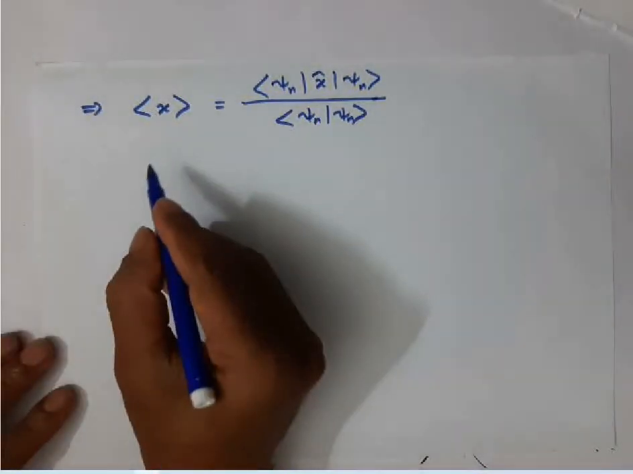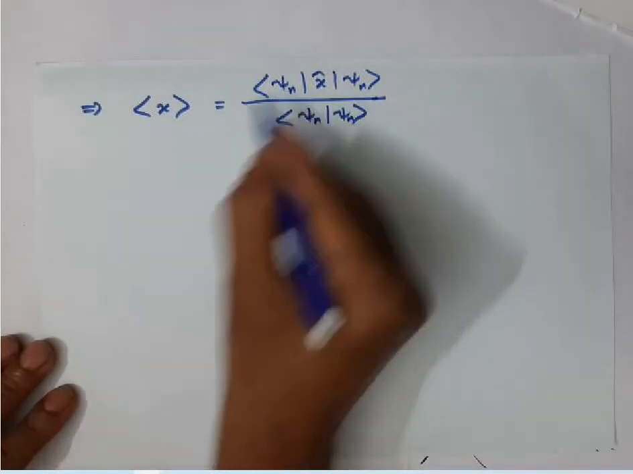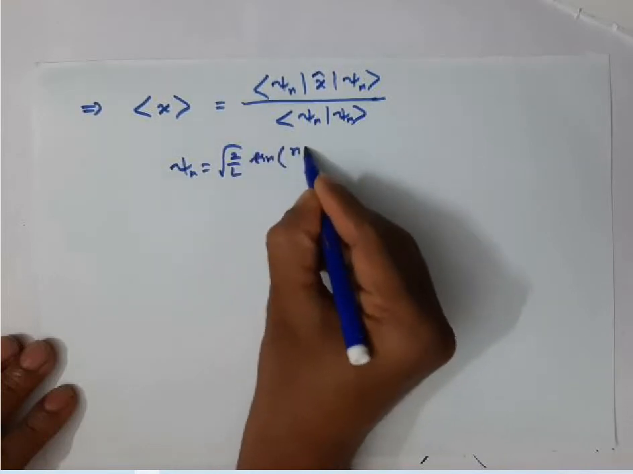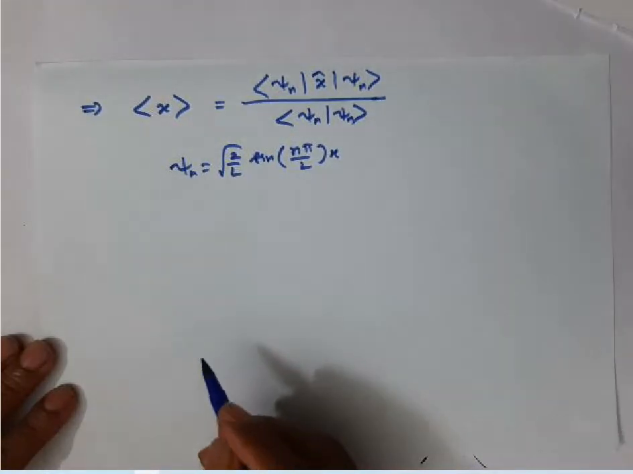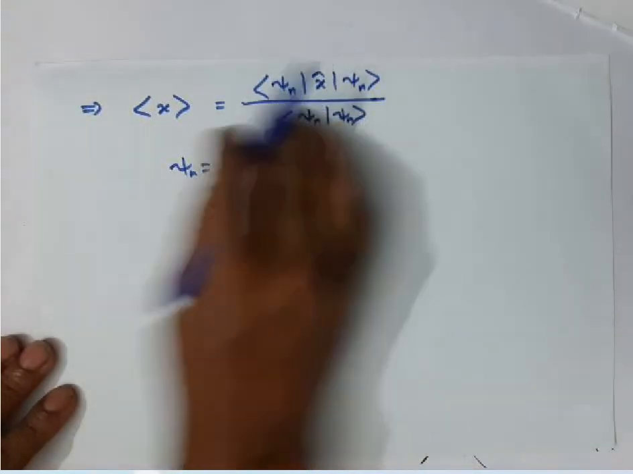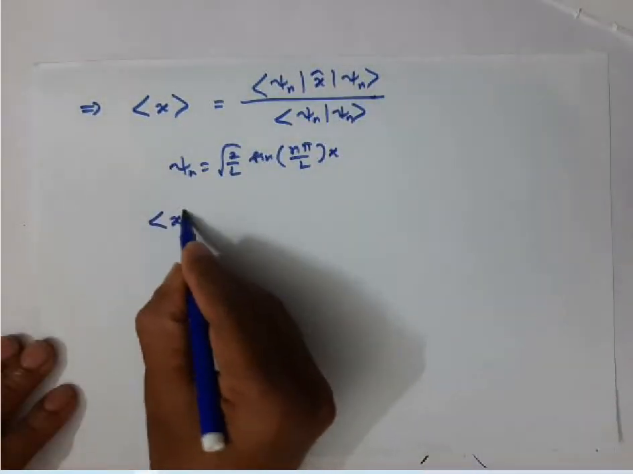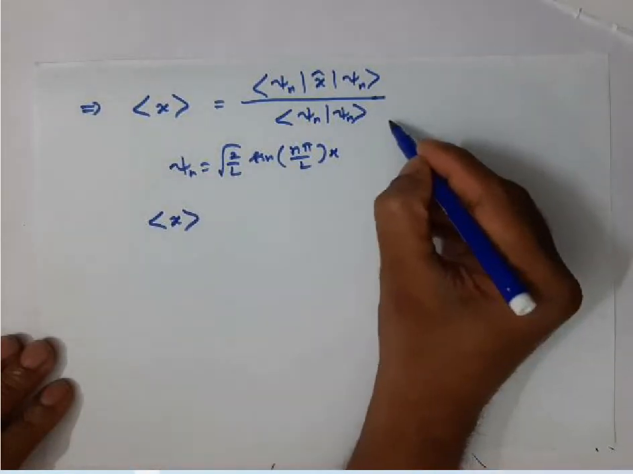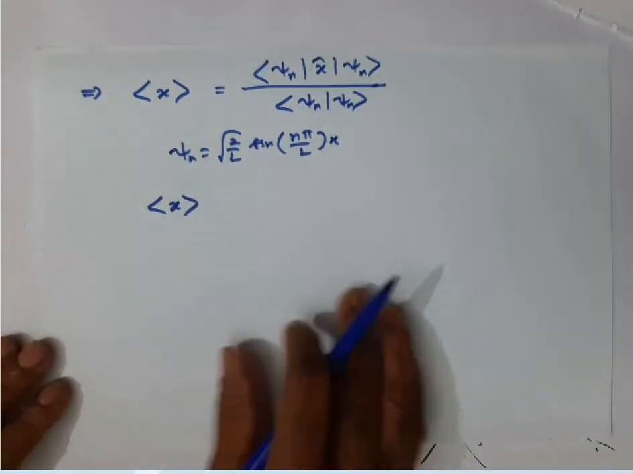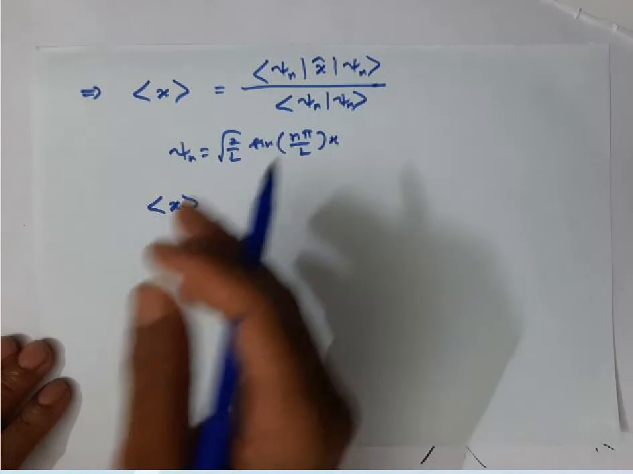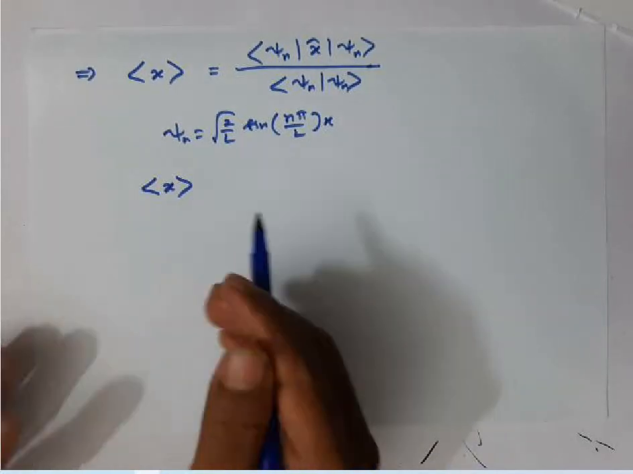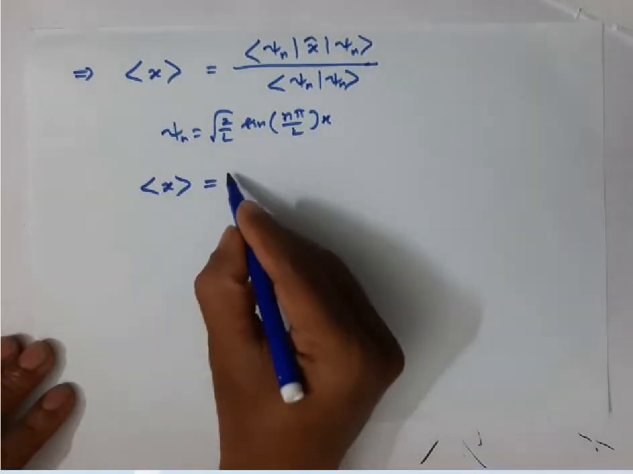For a particle in a 1D box, if you substitute the value of psi n, what is psi n? Square root of 2 by L into sine of n pi x by L. This is psi n, and the position operator is just multiplying by x. If you substitute all these values, you will get the final result. The integration part I am not going to discuss here. I'll just send you the integration part separately in the group. You just go through that. It's actually very simple, not a complicated one. The average value of x should be equal to L by 2.